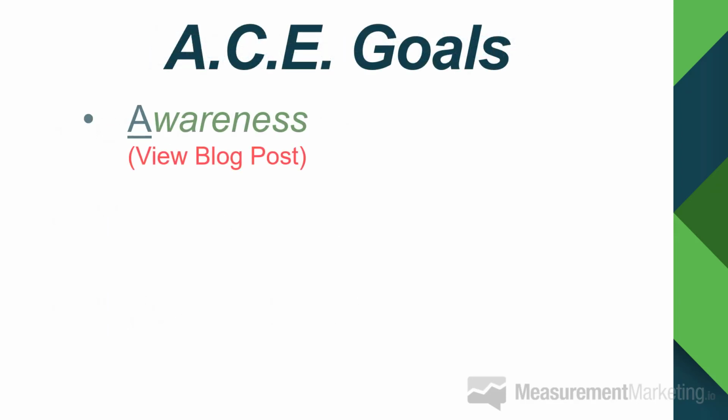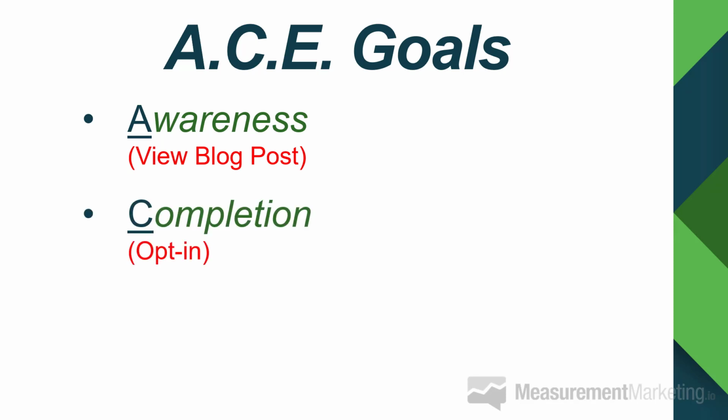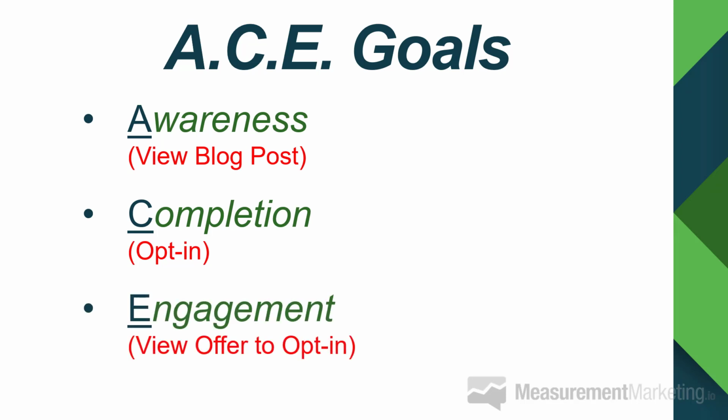So ACE, awareness goals. Again, in the online world, we talk about viewing a blog post might be the awareness. So you send them from Facebook or LinkedIn or Google Ads. Maybe you're doing SEO and you get all that information. You send them over to your blog post. And that's an awareness goal. They're aware of you. But really the point of that would be to get a lead. Let's say in this case, it's to get leads. Well, the opt-in is the completion goal. So you would also set that.